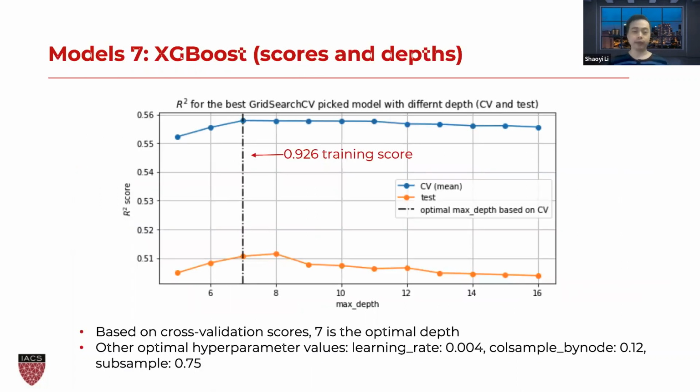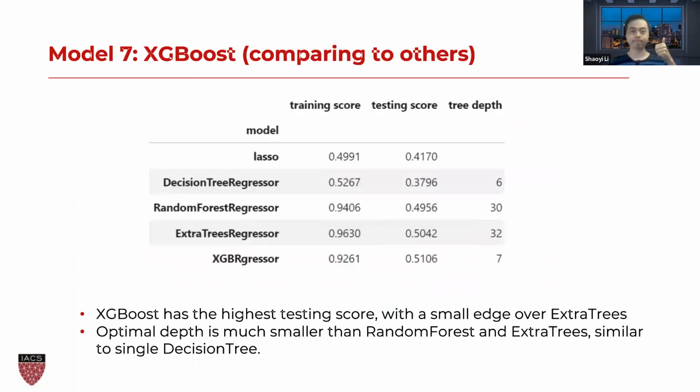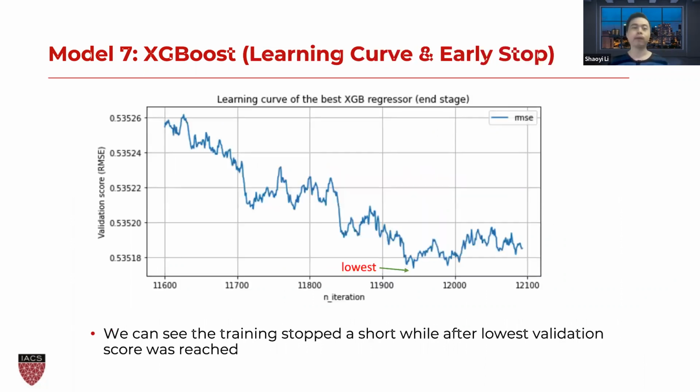Based on the cross-validation score, 7 is the optimal depth, and you can see the other optimal hyperparameters here. Compared to the other models, XGBoost has the highest testing score with a small edge over extra trees. Optimal depth is much smaller than random forest and extra trees. And here you can see how early stopping works in the training process.